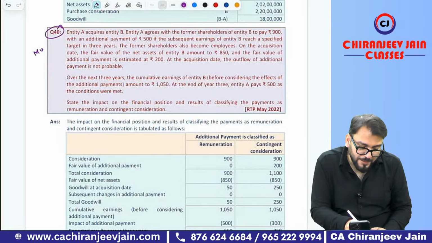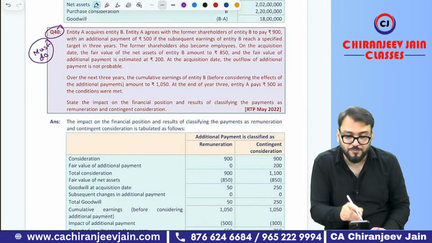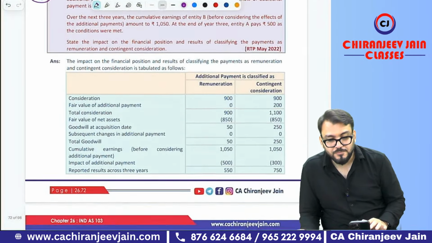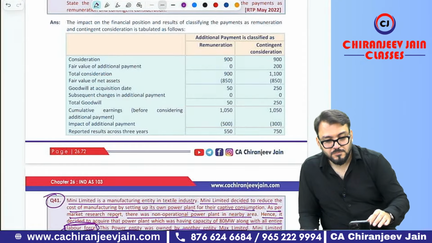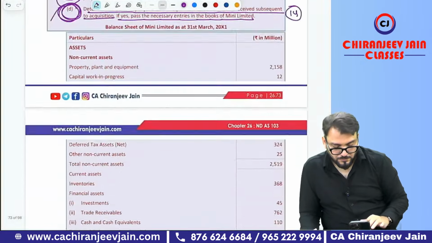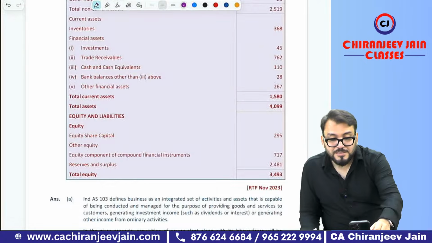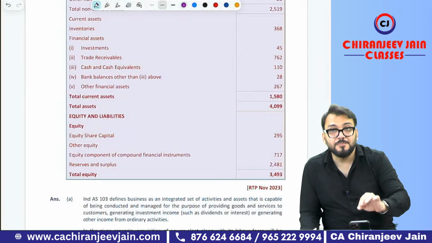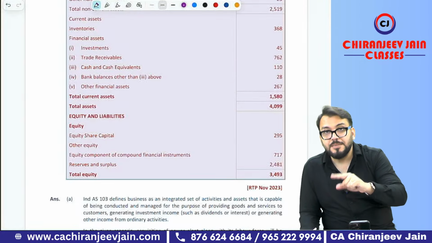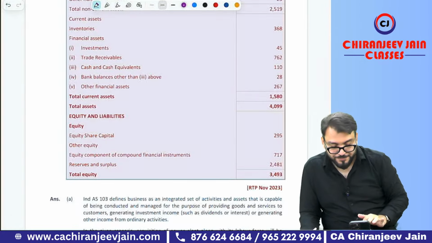I think now you will be able to understand. If you are not able to understand, then I will do this question on your behalf. Yes, in step acquisition questions, you need to calculate DTL for remeasurement gain if they have given the tax rate. If they have not given the tax rate, then ignore it.